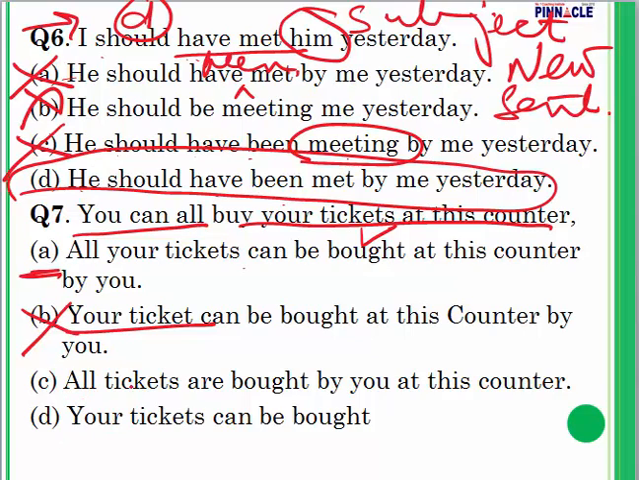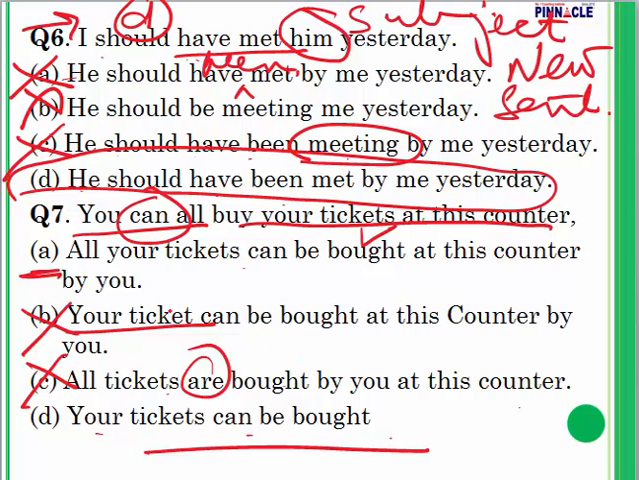C. All tickets are bought by you at this counter. What happened about can? Can has been eliminated. Incorrect word R has been used, so this will also get eliminated. Your tickets can be bought, incomplete information, where is at this counter and all that. So this also gets eliminated. What are we left with? We are left with option A.